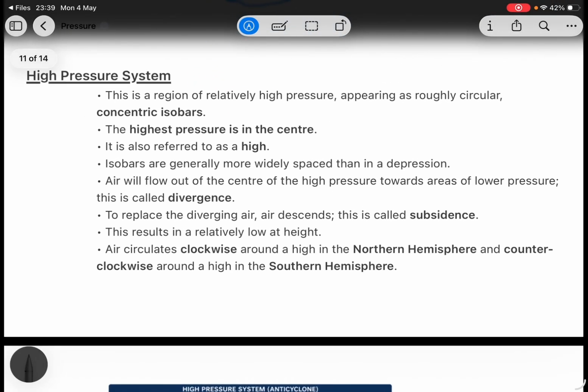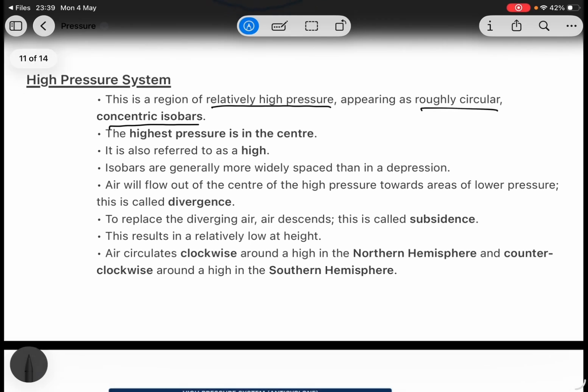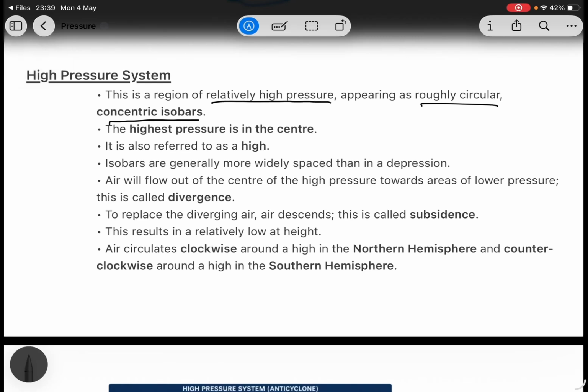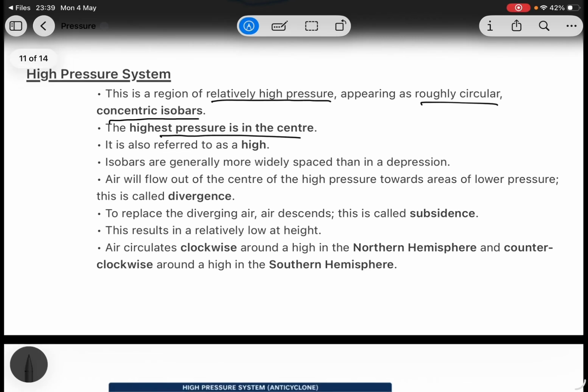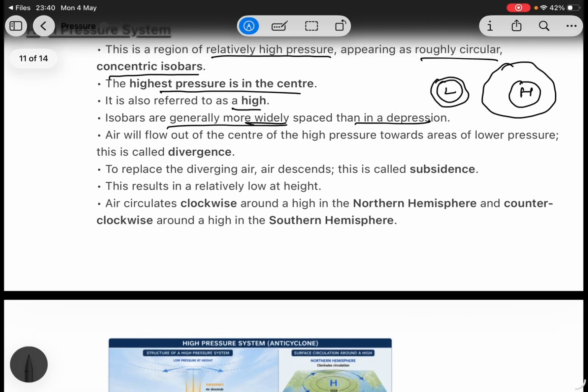High pressure system. This is the region of relatively high pressure, appearing as roughly circular concentric isobars. Highest pressure is at the center. It is also referred to as a high. Isobars are generally wider than in a depression. In a depression or low, we have closer isobars. In a high, we have far isobars.